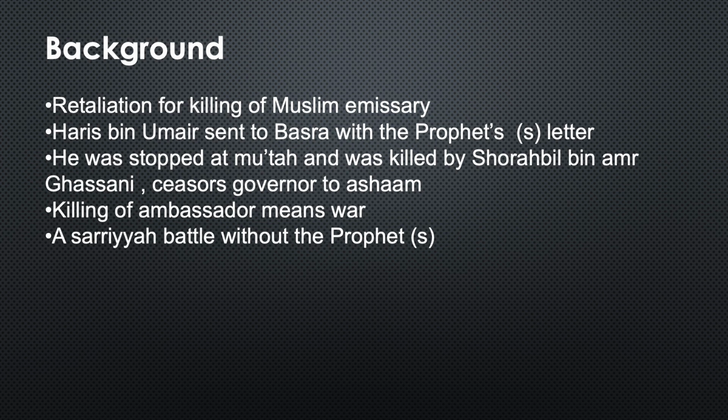Background. It was in retaliation for the killing of a Muslim emissary. Haris bin Umar was sent to Basra with the Prophet's letters. As you know, in 7 AH the Prophet sent letters to numerous places. When Haris bin Umar was sent to Basra with the Prophet's letter, he was stopped at Mu'tah and killed by Shurabil bin Amr. So who was stopped? Haris bin Umar.